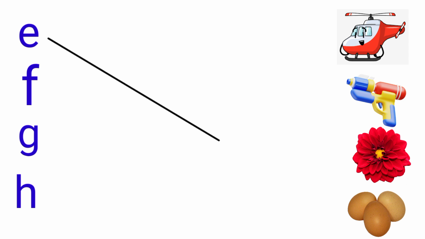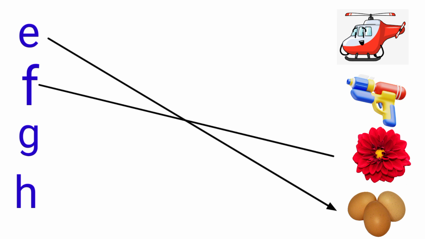E is for egg. F is for flower. G is for gun. H is for helicopter.